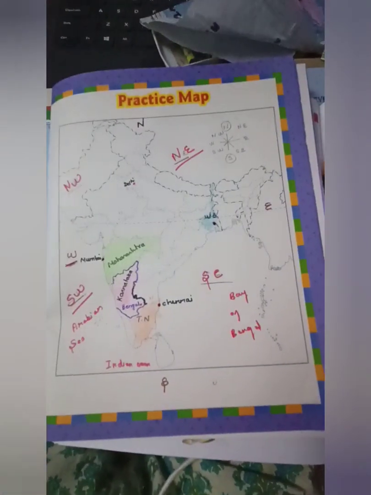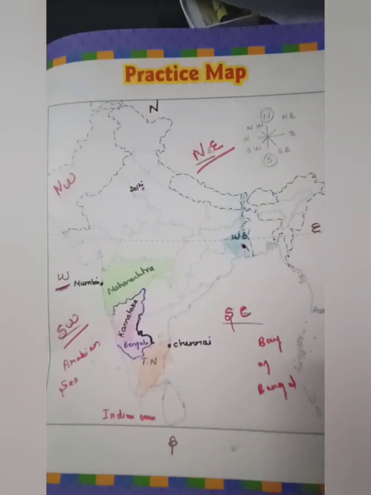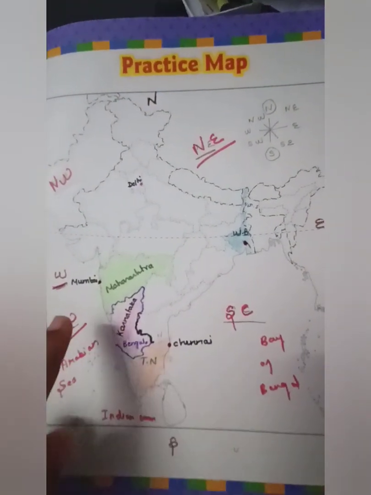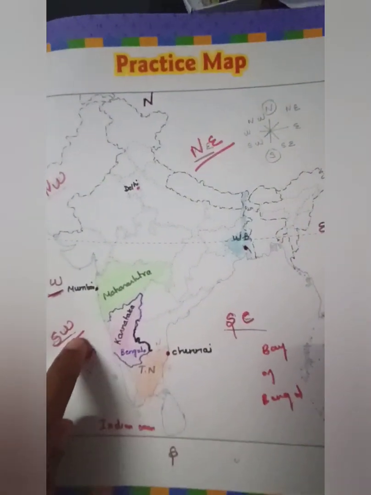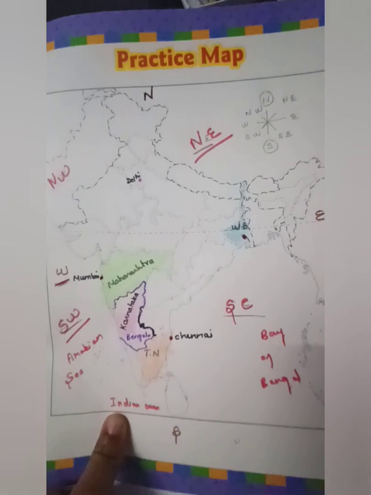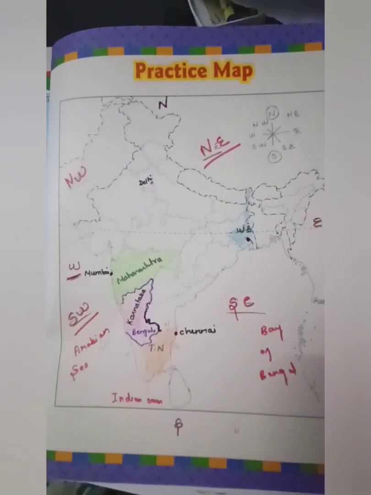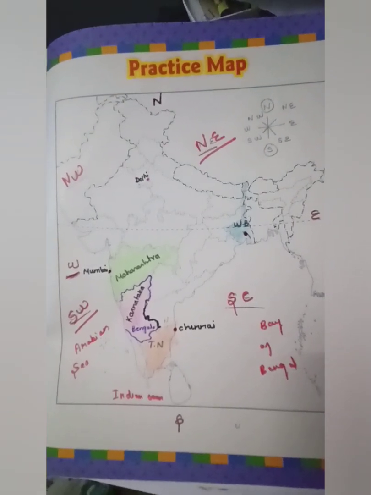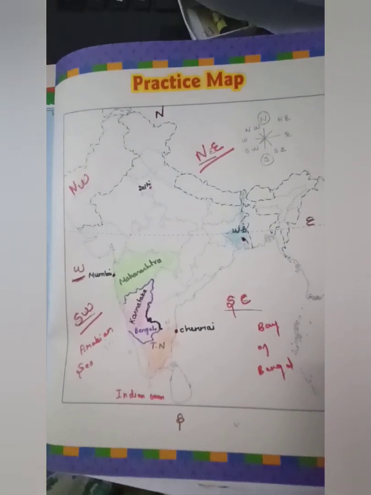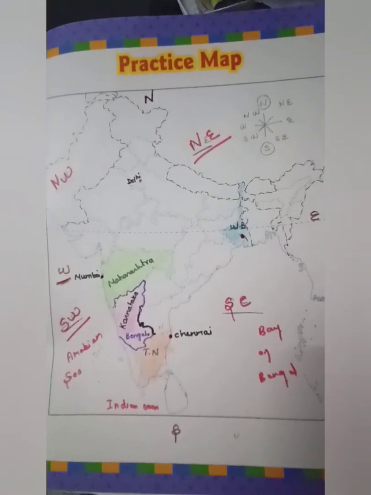And together we learned that India is also called a peninsula because it is surrounded by water on 3 sides: the Arabian Sea, the Bay of Bengal and the Indian Ocean. So children, that's all in this session. In the next session we are going to start the political map. So stay tuned. We can see the remaining states and their capitals. It will be very interesting.